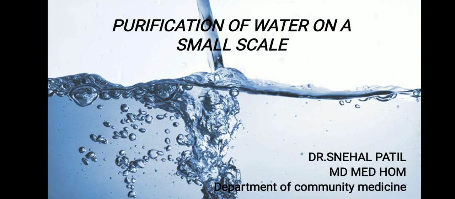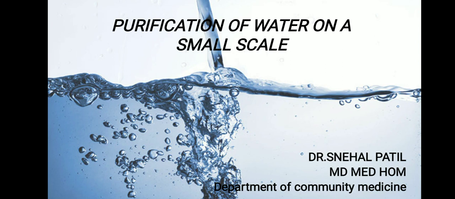Good afternoon, students. In the last lectures, we started with purification of water. In purification of water, there are mainly two methods: purification of water on a large scale and purification of water on a small scale.